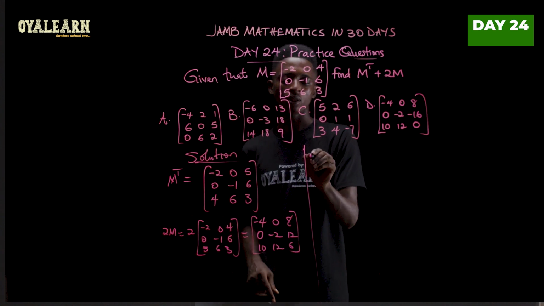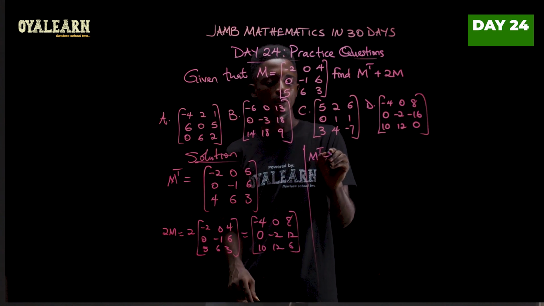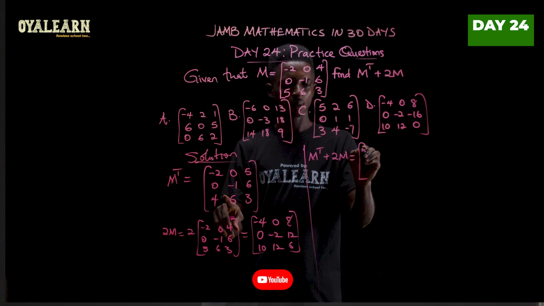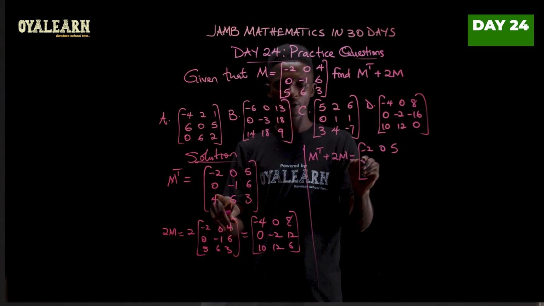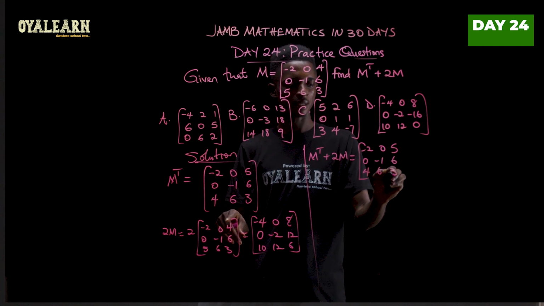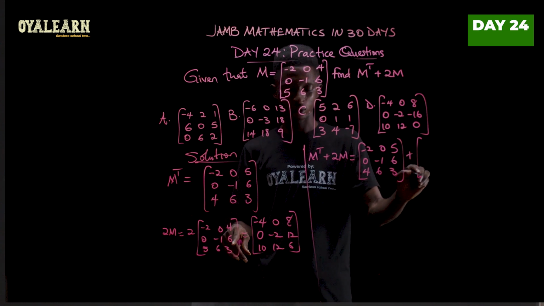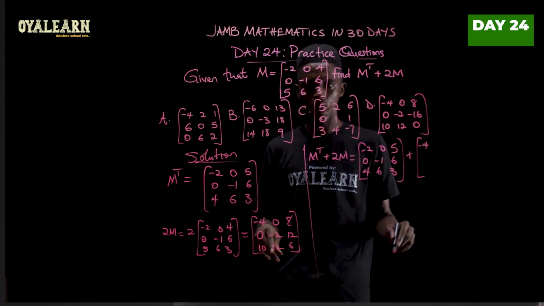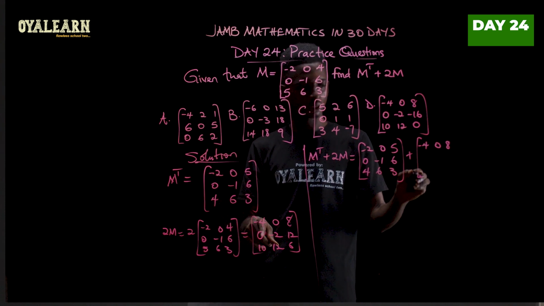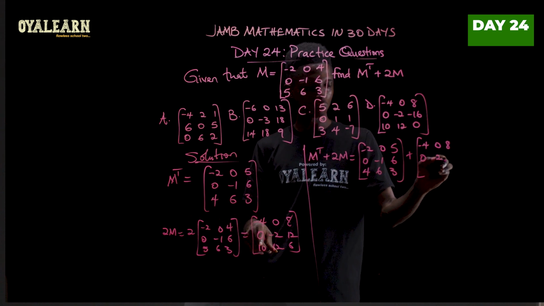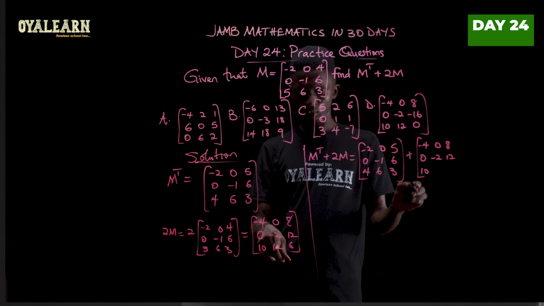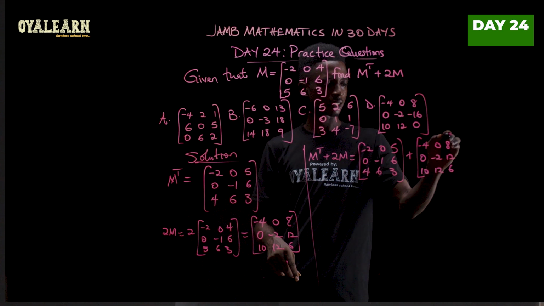Now, transpose of M plus 2M. That is, we are having -2, 0, 5, 0, -1, 6, 4, 6, and 3, plus -4, 0, 8, 0, -2, 12, 10, 12, and 6. So let's see what we get.